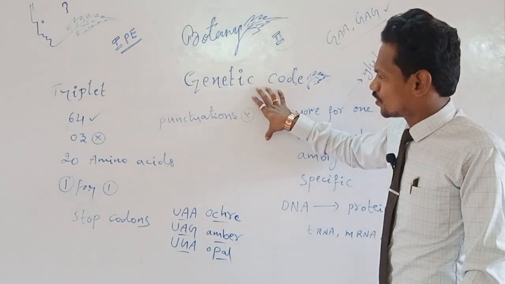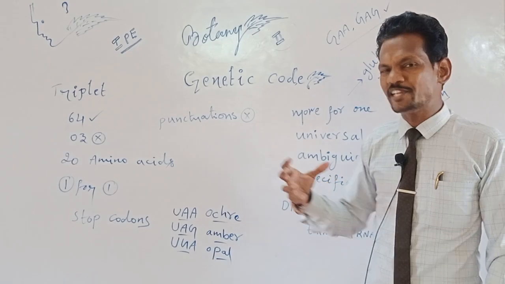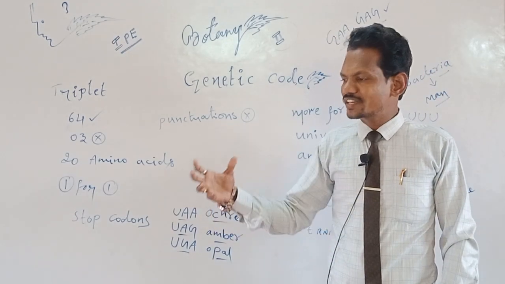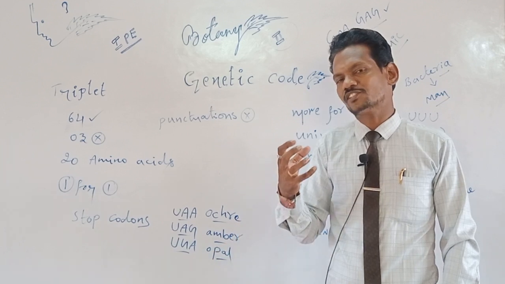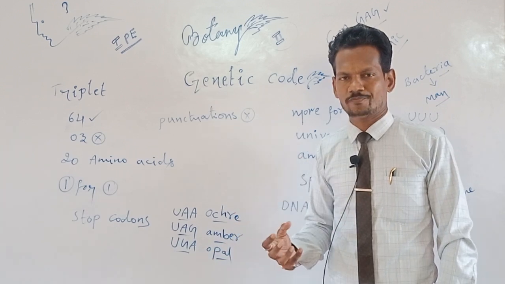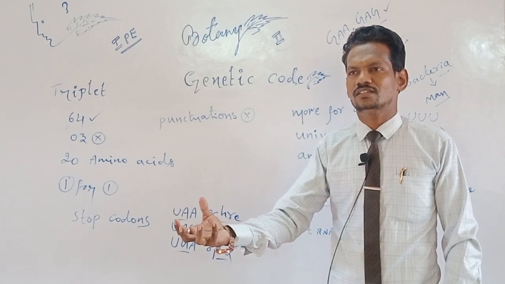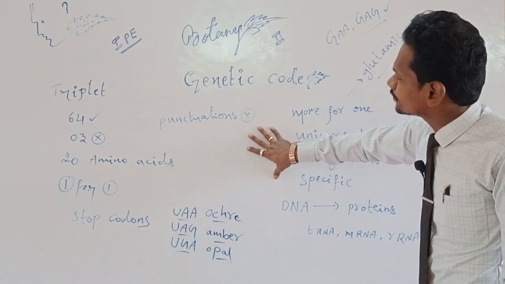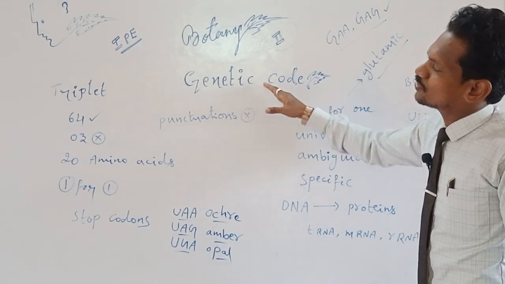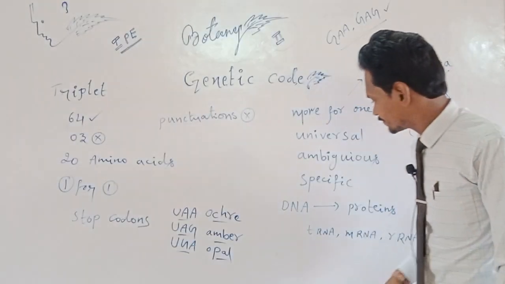So genetic code. The main theme of genetic code is like a pin code. Every town or mandal has a special code, that is a pin code. Here, genetic code is related to genes and DNA especially.